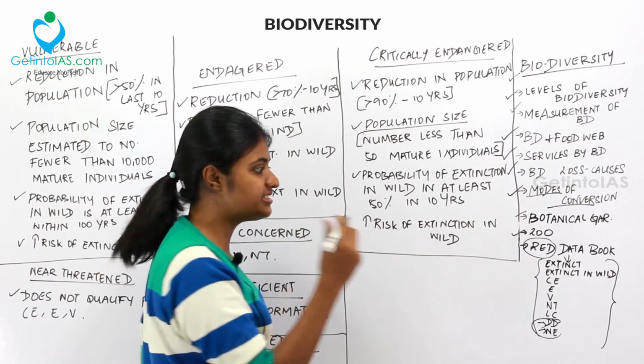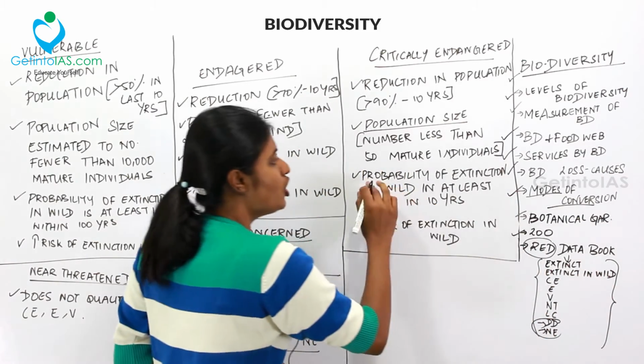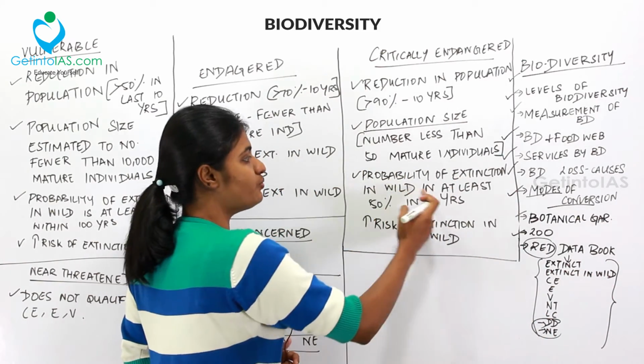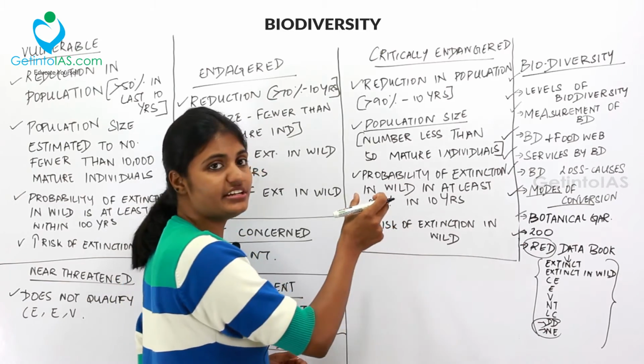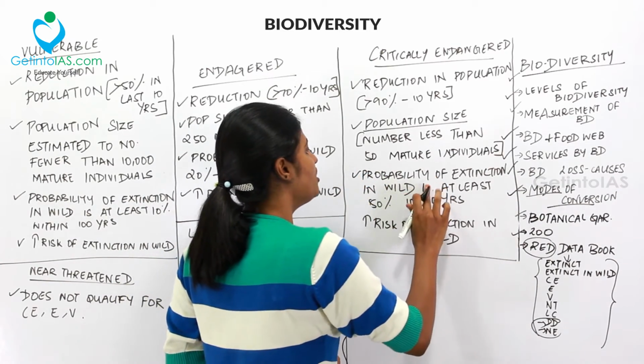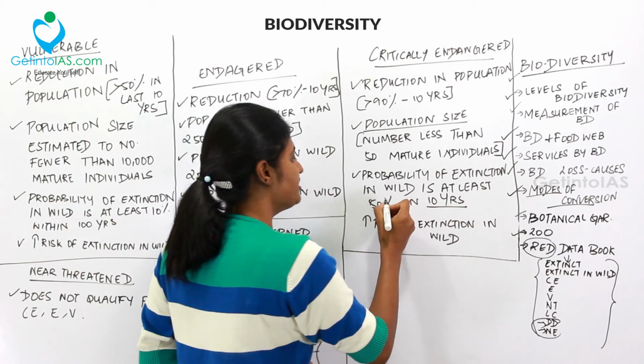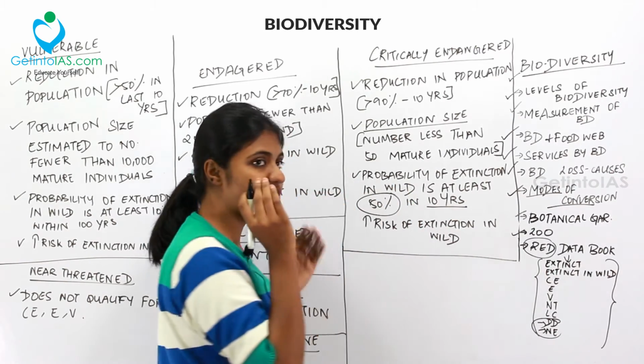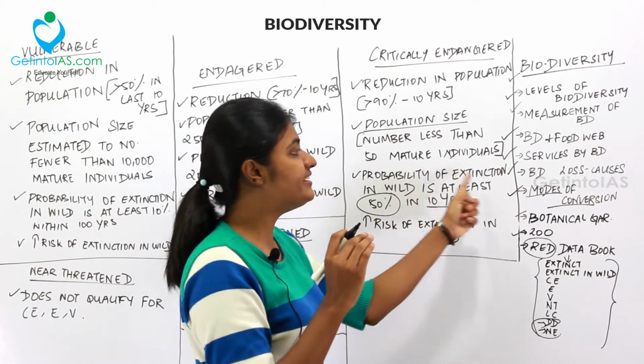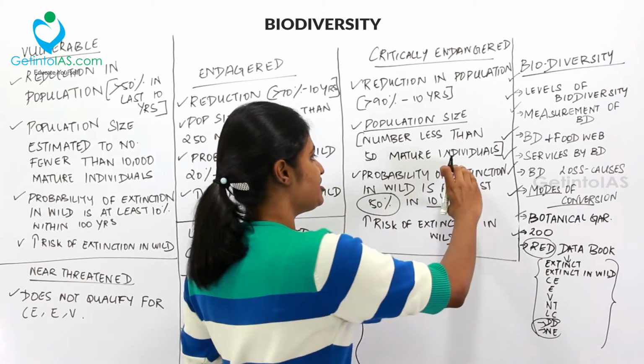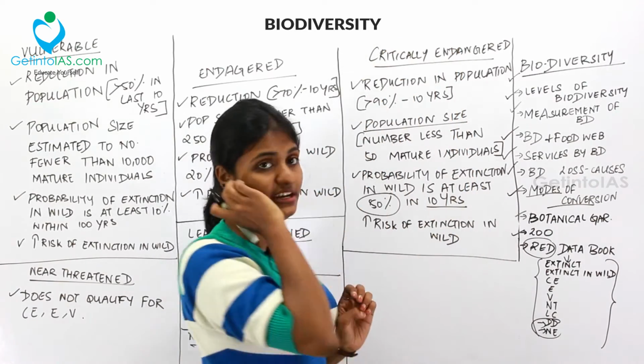We already saw extinction in wild, the second category. So the probability of extinction in wild is at least 50% in 10 years. So in 10 years, 50% of the population will go extinct in wild. So this condition you can take and put it for the critically endangered.